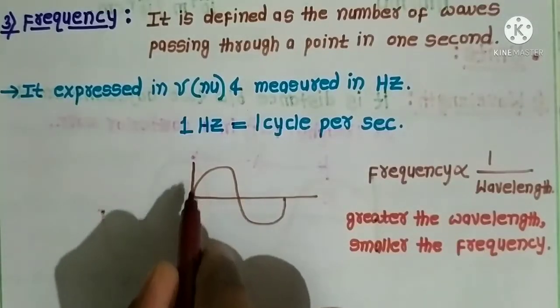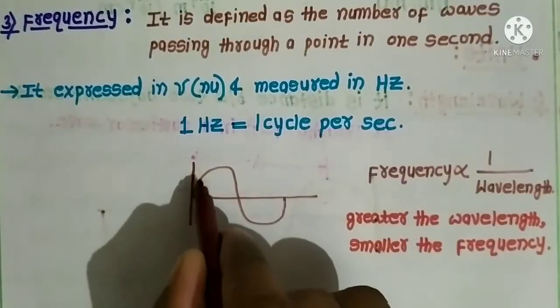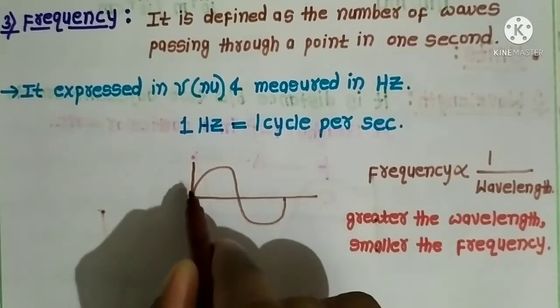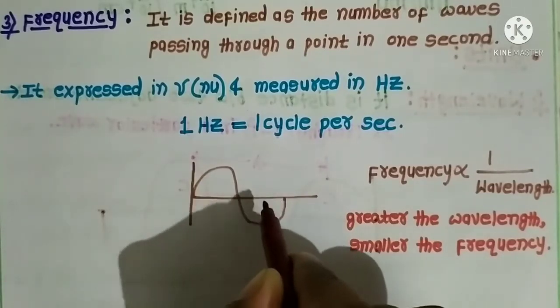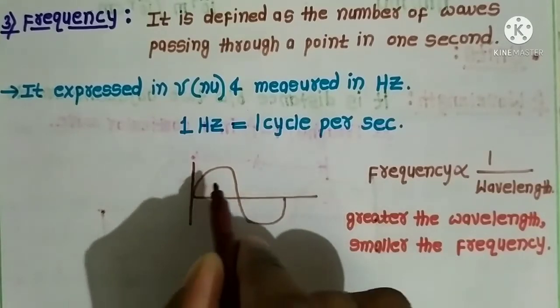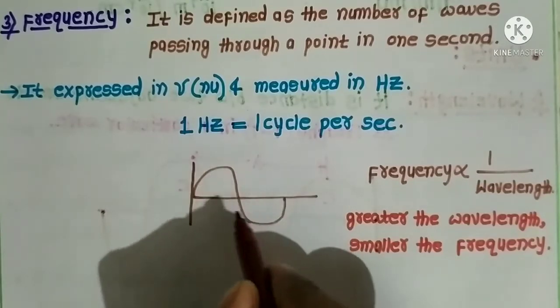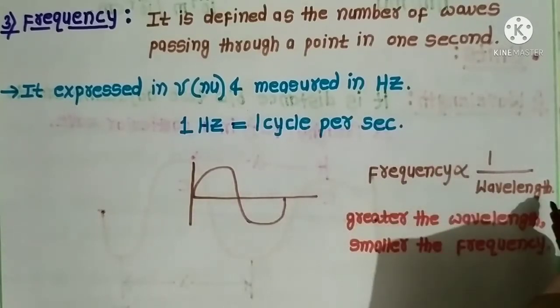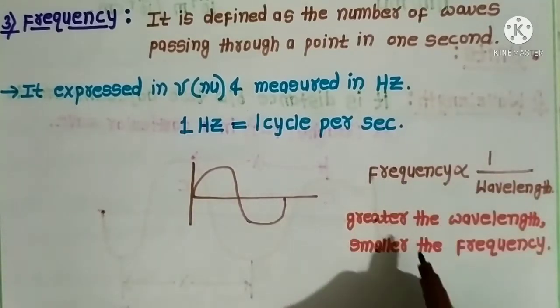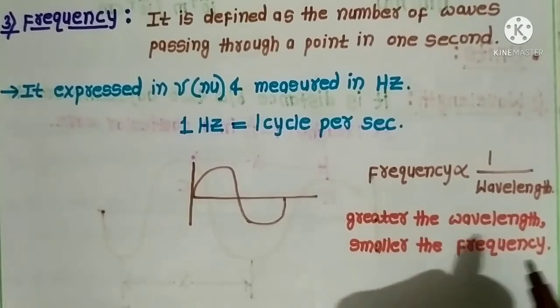Suppose this is a particular wave. This is called one complete cycle. That means it consists of one crest and one trough, which we call one complete cycle. This one complete cycle per second is what we call frequency. Frequency is always the reciprocal of wavelength, which means the greater the wavelength, the smaller the frequency.